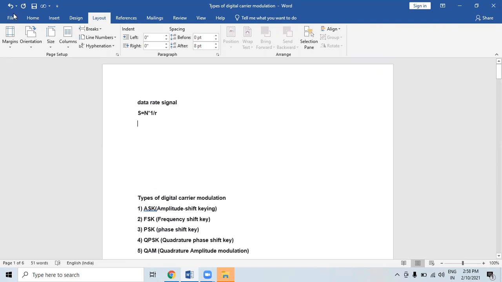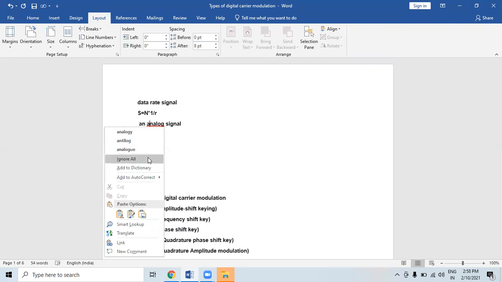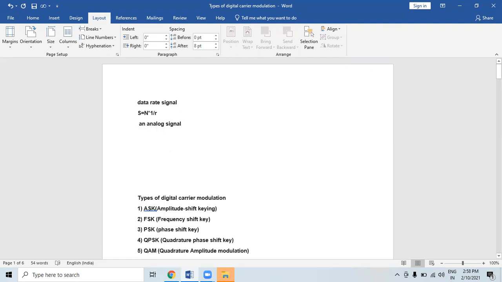Suppose, let's type the example first, then we will discuss. An analog signal carries 4 bits per signal element. So this is your example.